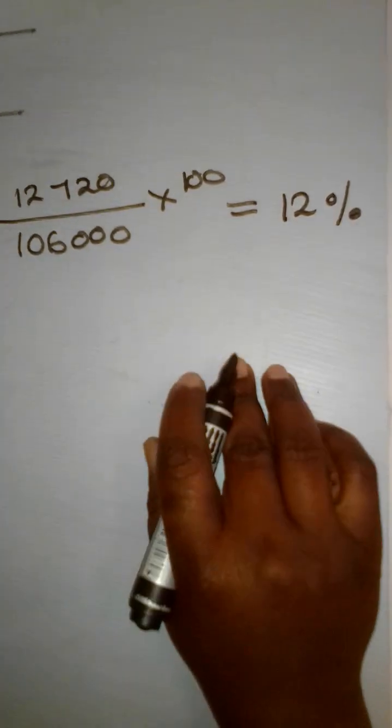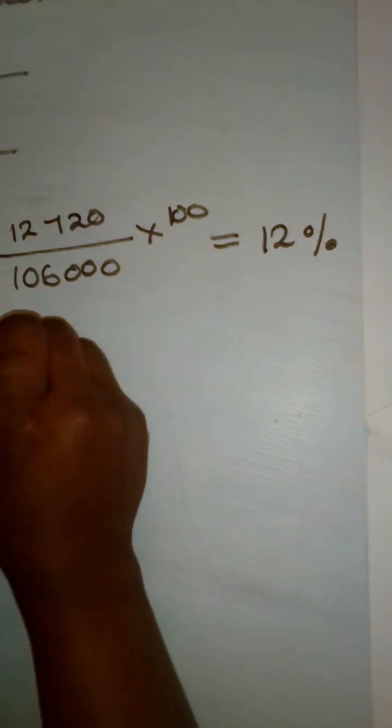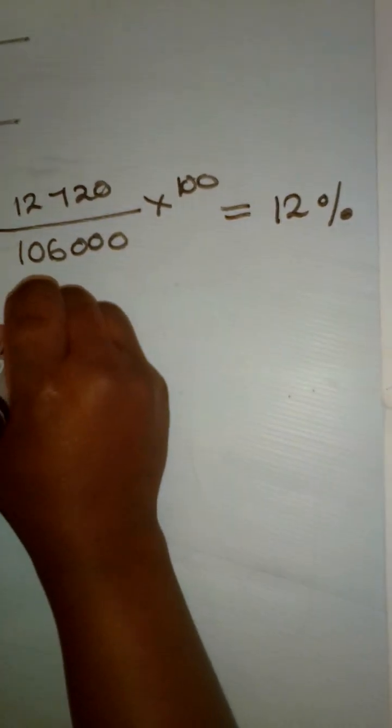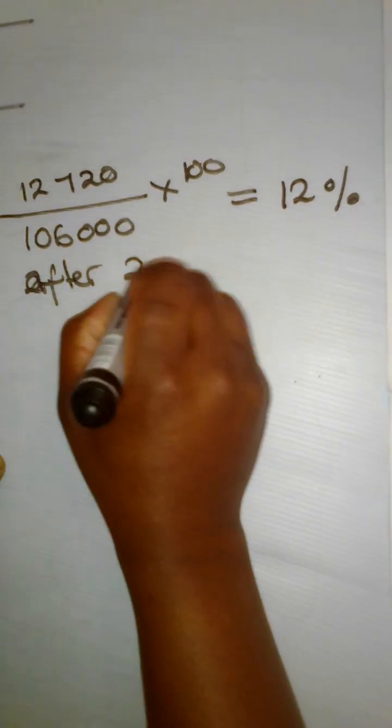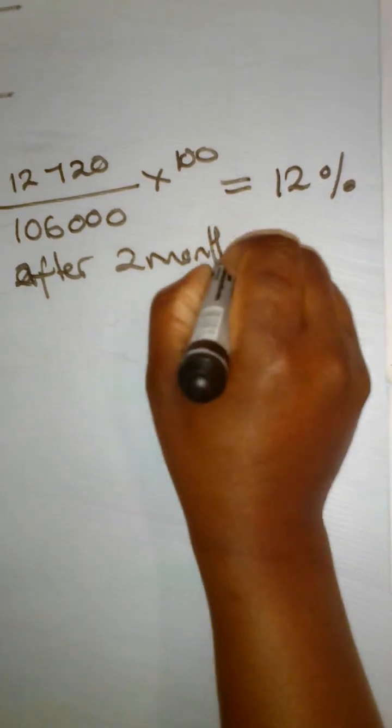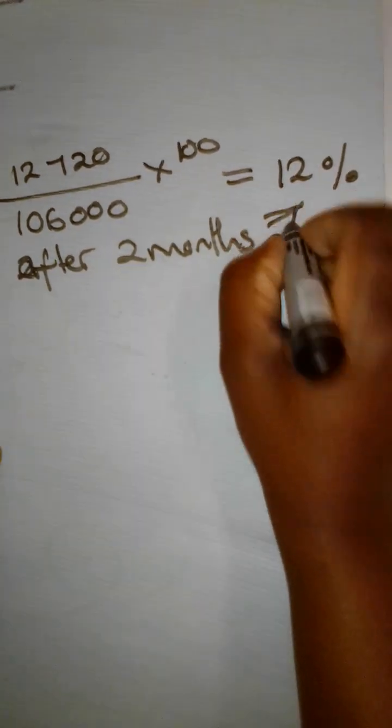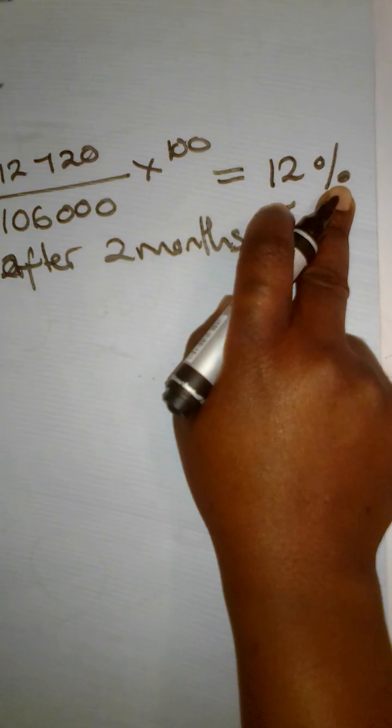So it means that is 12%. After 2 months, 12% should be collected. Are we together?